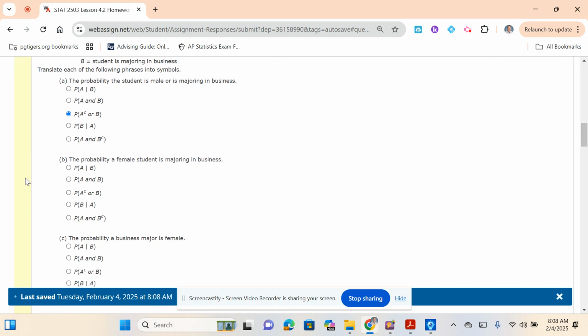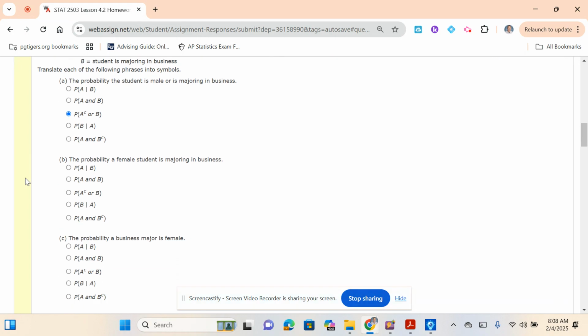The probability that a female student is majoring in business. Now this is tricky. I get tricked on these. We are given that they are a female, so we're going to use the conditional probability. The female event A is going to be on the right side of the vertical bar. Then given event A, what's the probability they've also majored in business? That would be event B. So the probability of B given A.